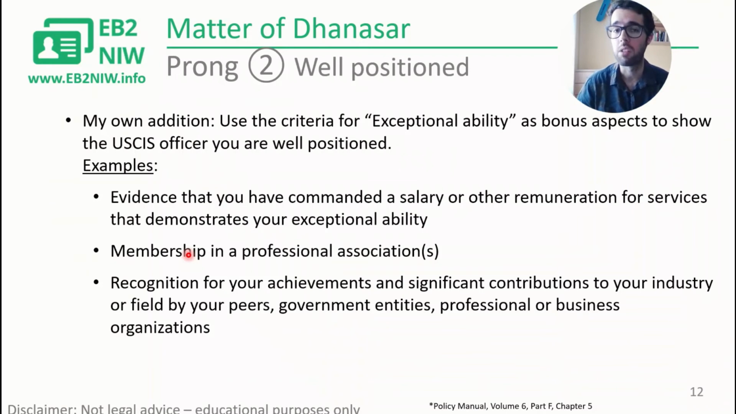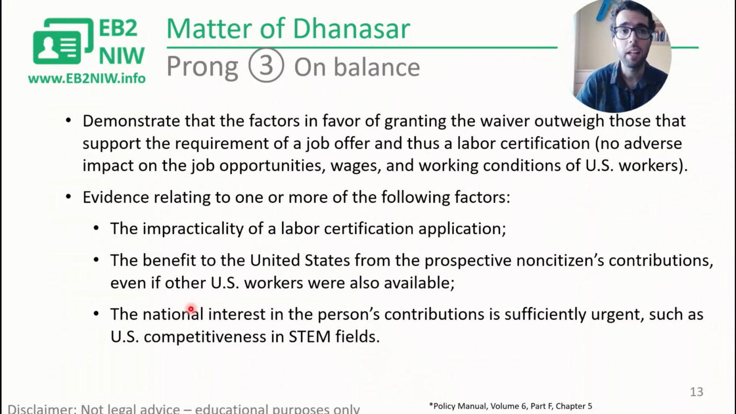If you're a member of professional associations and you can show that you are active, for example, you go to conferences and you present there or you organize workshops, you can show that as evidence. And of course, more on awards. If you have any type of recognition from your peers or from your company, that's something that also shows you're well positioned. Finally, prong number 3 is what we call on balance.